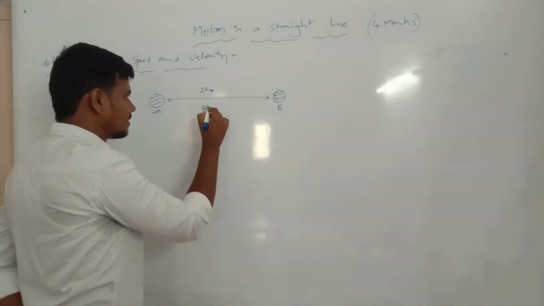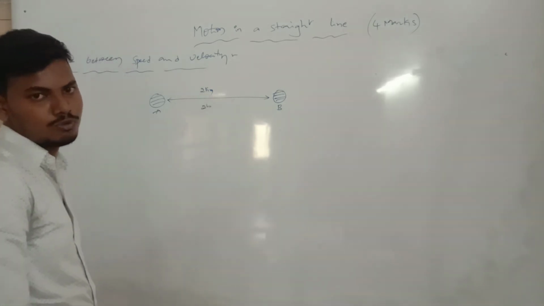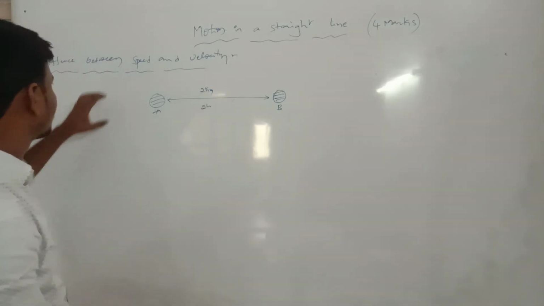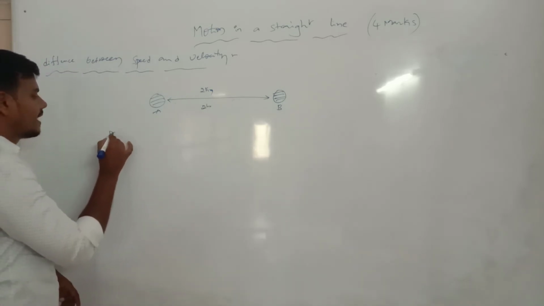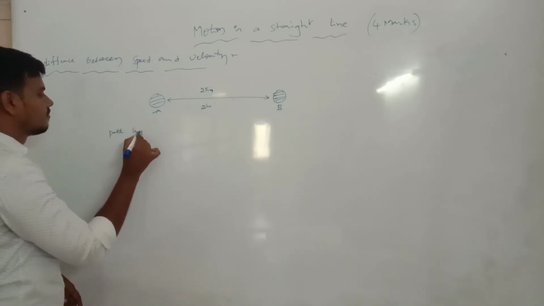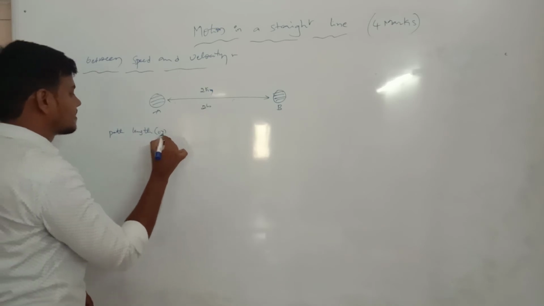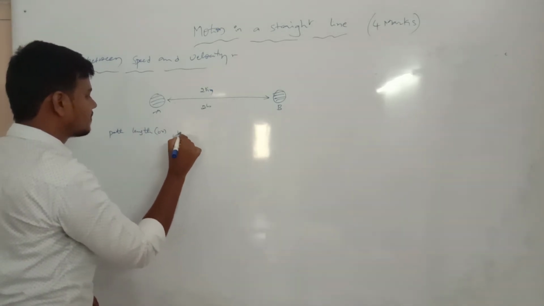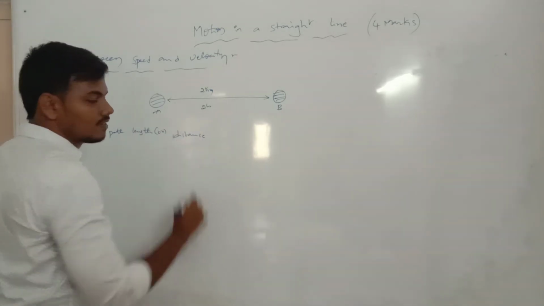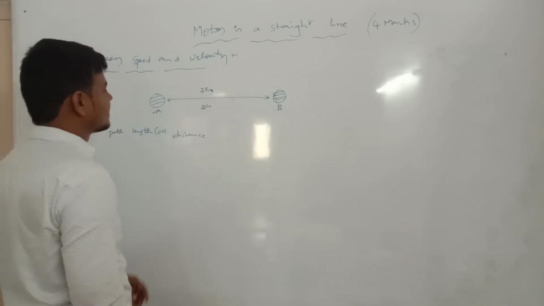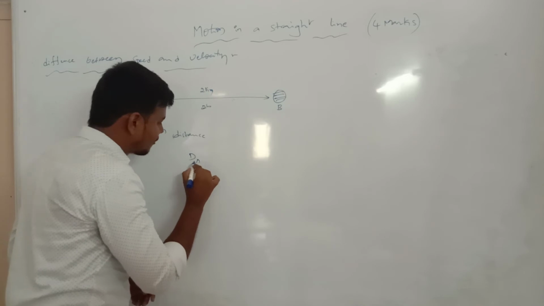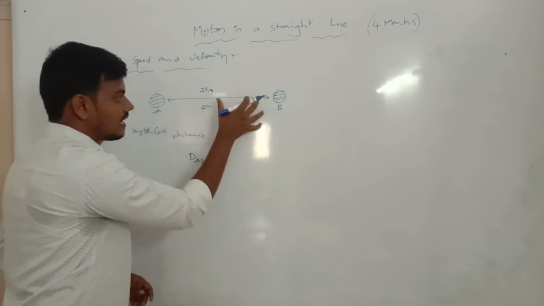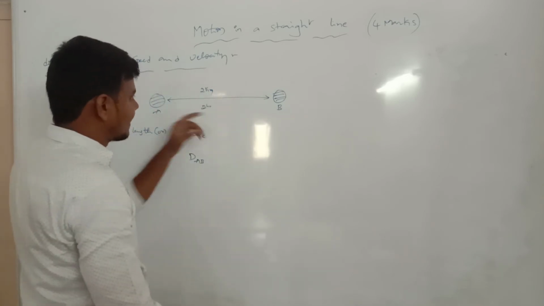2 hours is the time period. The first thing we are going to know is speed. What is speed? Speed is based on path length. Path length means distance. The distance, capital D, at A to B, the first half is completed. Again, the second half is from B to A.